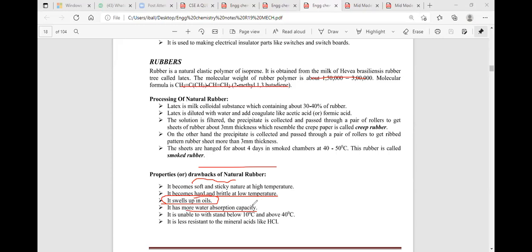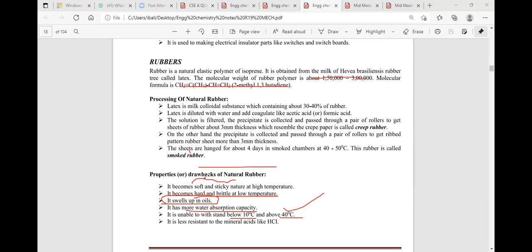Natural rubber cannot withstand temperatures below 10 degrees centigrade or above 10 degrees centigrade. Above 10 degrees is higher temperature, below 10 is lower temperature. Now, when we vary the temperature from less than 10 degrees centigrade to more than 40 degrees centigrade, at higher temperature it becomes soft and sticky. At lower temperature it becomes hard and brittle. So there is a drawback.